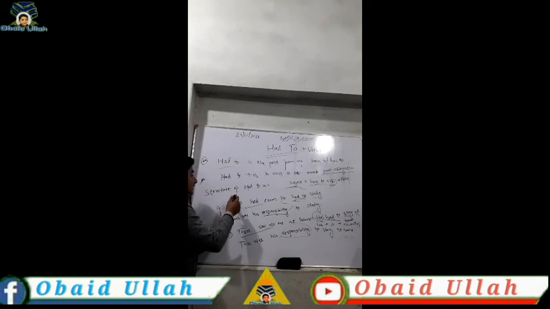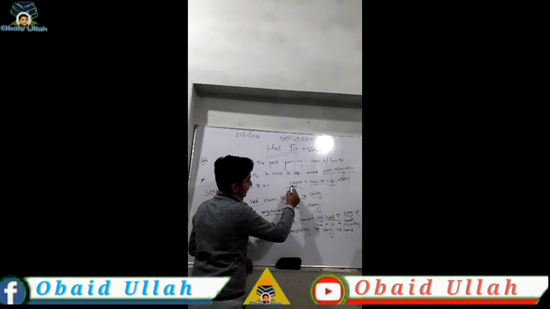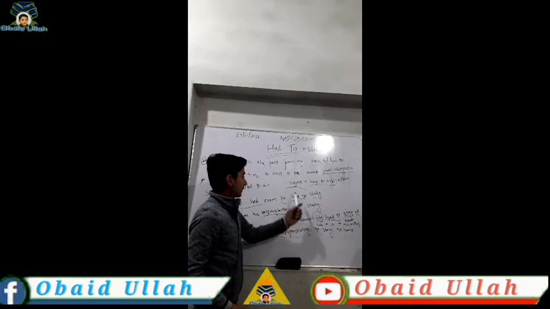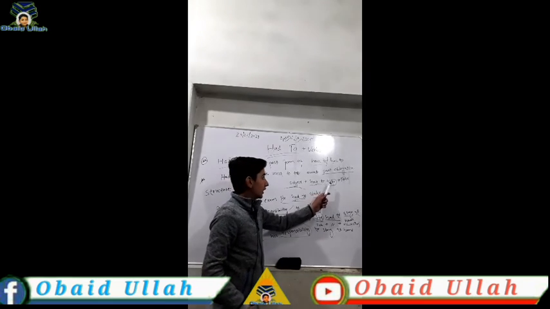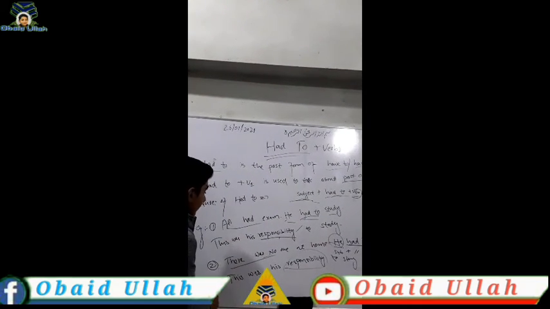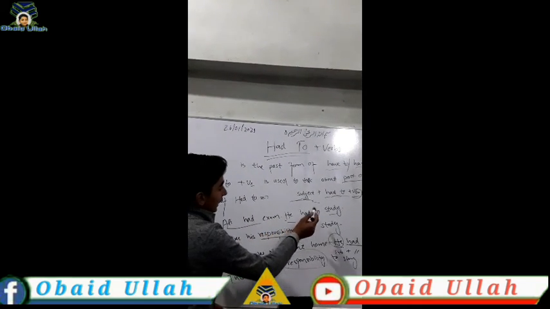And the structure of had to: first we have subject plus had to plus verb first form plus the rest of the sentence. And these are the examples that I have given you. That Ali had an exam, he had to study.